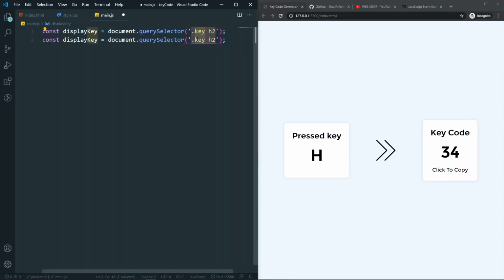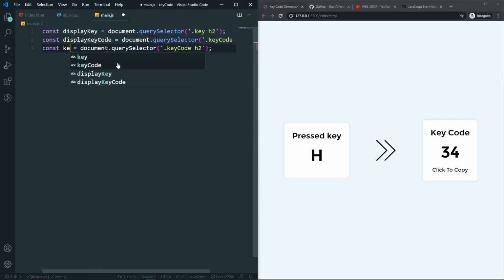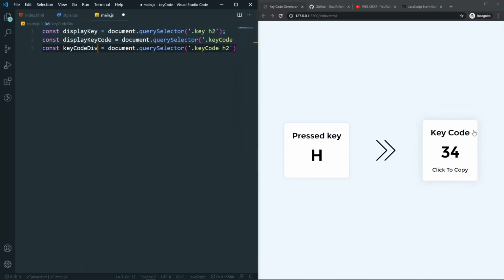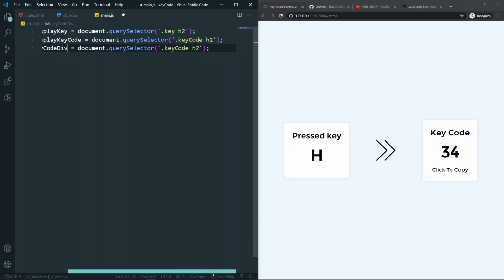And also just select the display key code here. So I will just say key code, and I will also name it key code here. So display key code, and after that also let's have the div of our key code. So it will be similar. So I'll just say key code div only. So I want to have this full div to select. So I will just say the class.